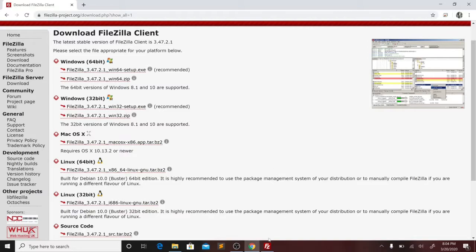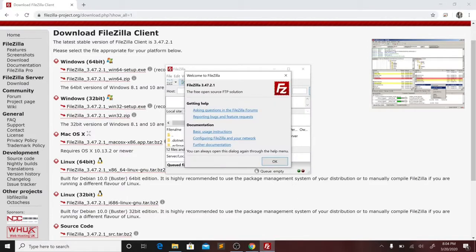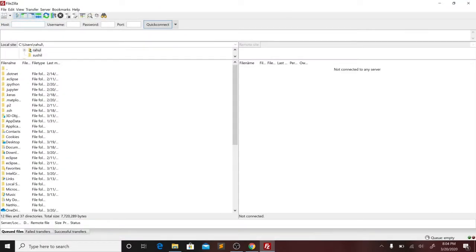So what this will do, this will open up a window like this. Now here you can log in and get all your files, whatever files, assignments, tutorials you have in your Ubuntu machines in the ECC. You can get all those files, all the assignments and all the tutorial files.